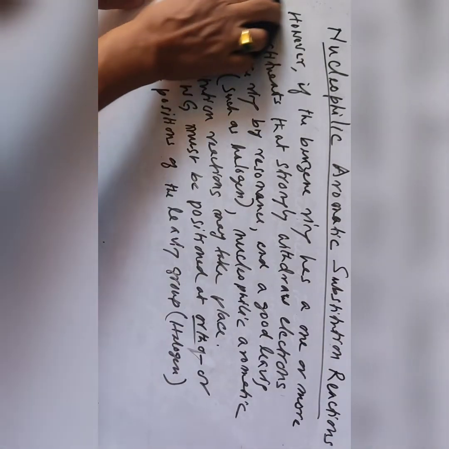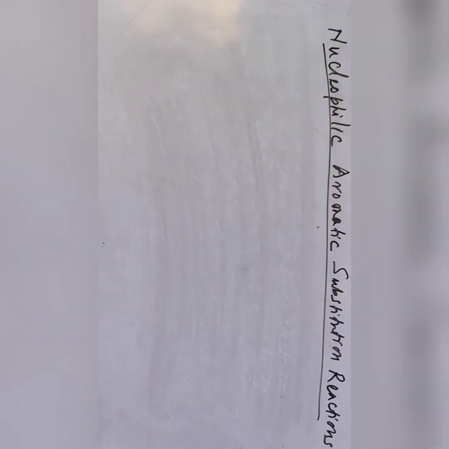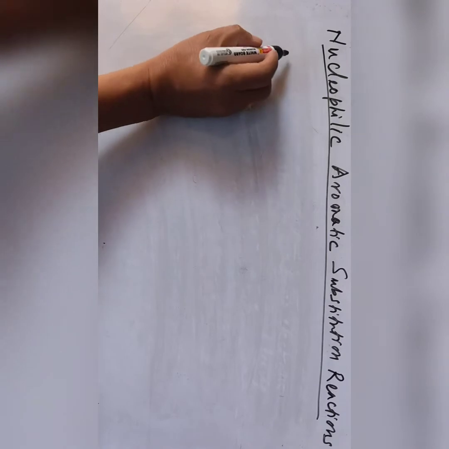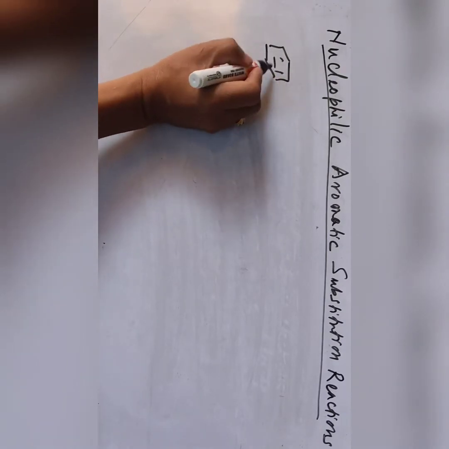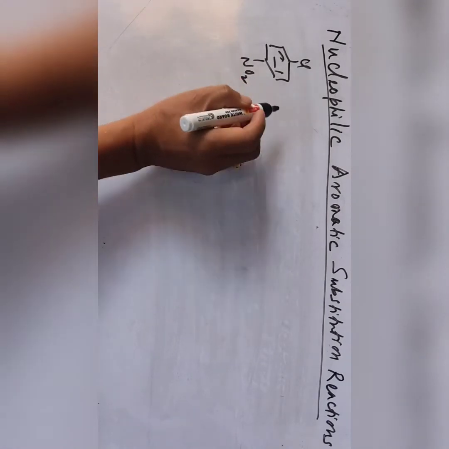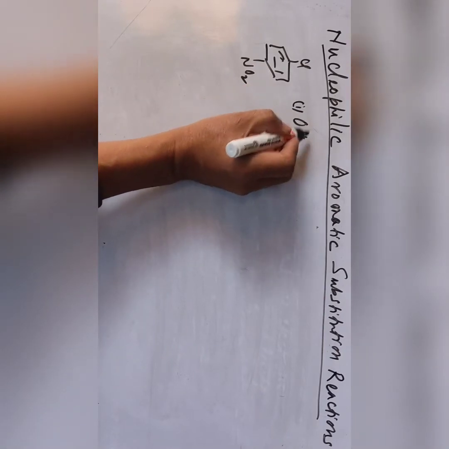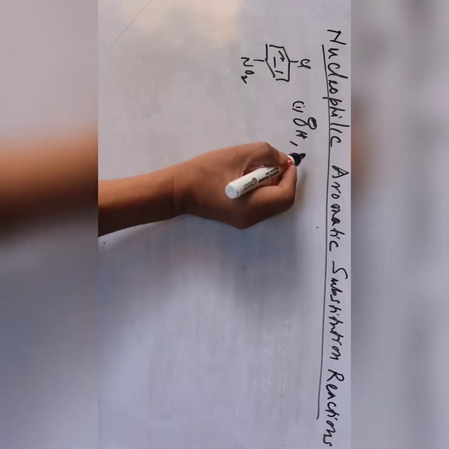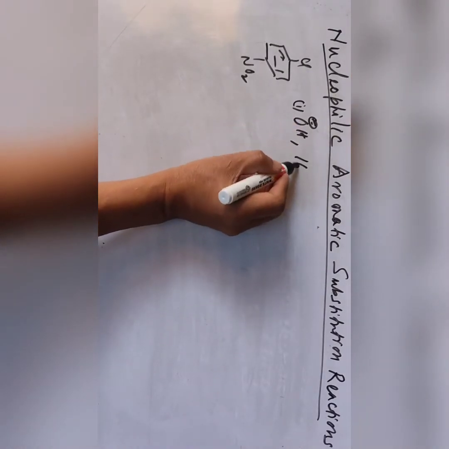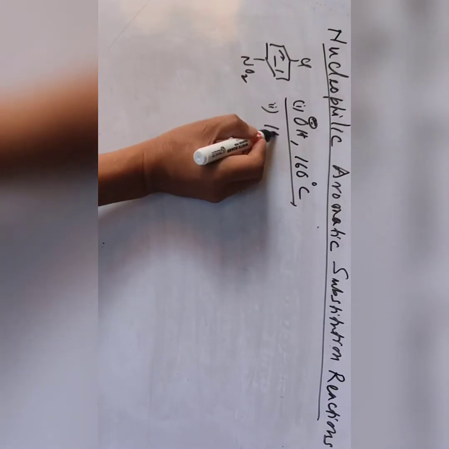I will give some examples here. Nucleophilic aromatic substitution can occur if electron withdrawing groups are present in the aromatic ring with a good leaving group. For example, take this compound: chlorine here is the leaving group and a nitro group is in the para position. Then the reaction takes place with sodium hydroxide, or hydroxyl group as the nucleophile, at a temperature of around 160 degrees, followed by acidification.